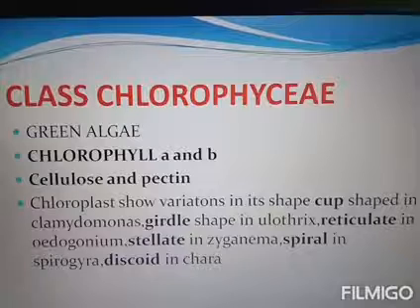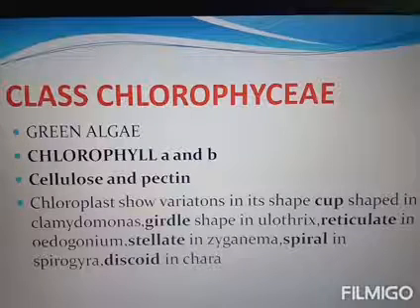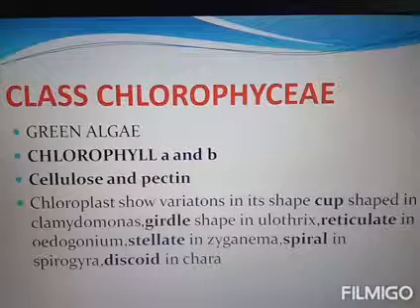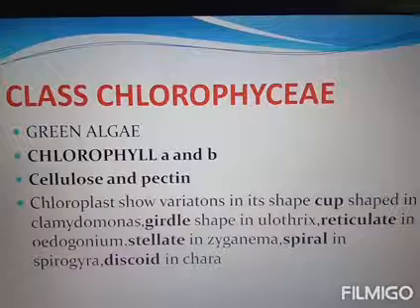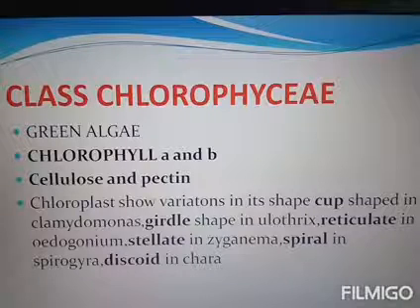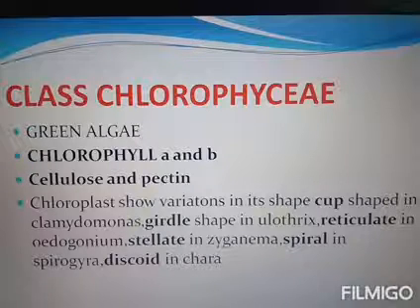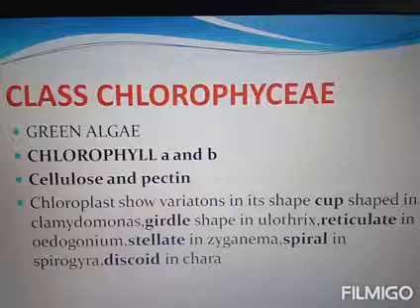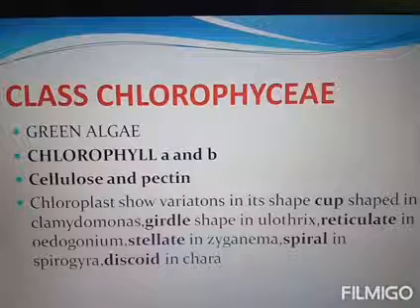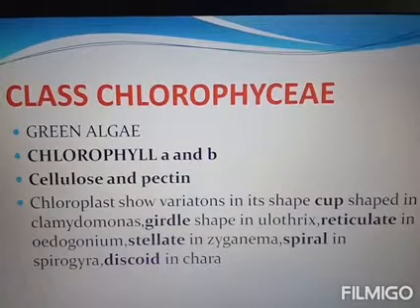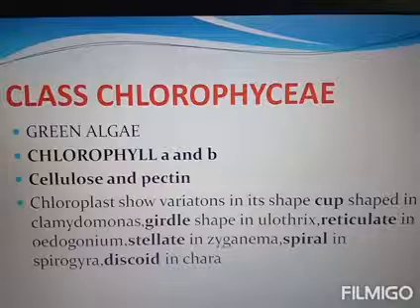Reproduction takes place by vegetative, asexual and sexual methods. Vegetative reproduction results by fragmentation, and asexual reproduction takes place by zoospores, aplanospores and akinetes. Zoospores are formed during favorable conditions and aplanospores are formed during unfavorable conditions. Sexual reproduction occurs by isogamous, anisogamous and oogamous methods.